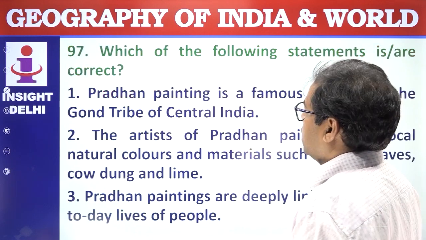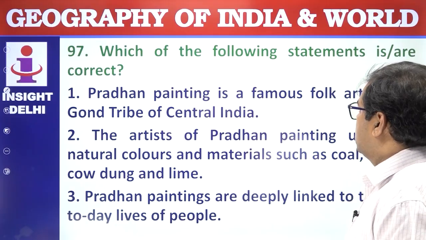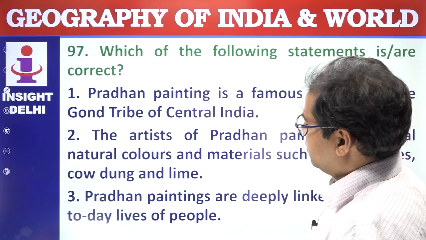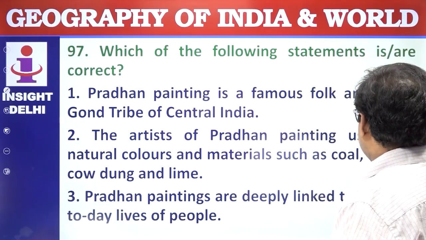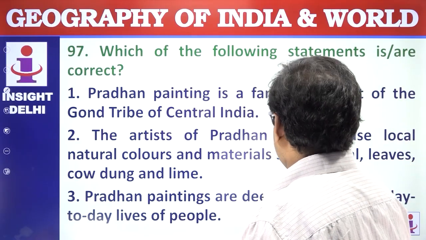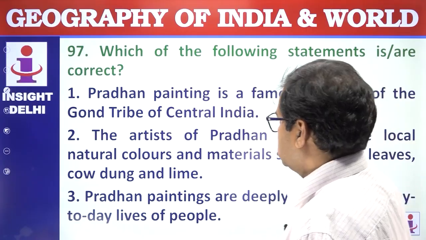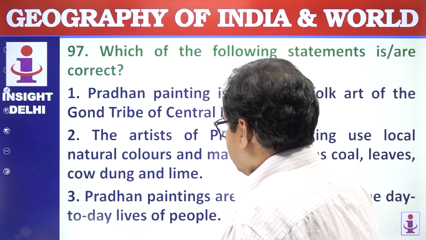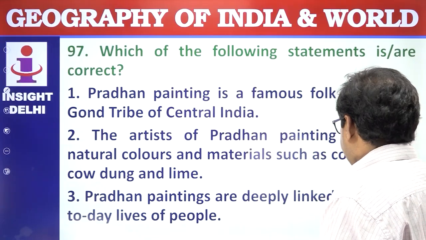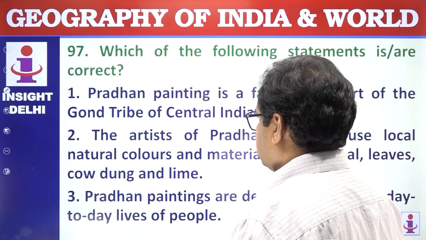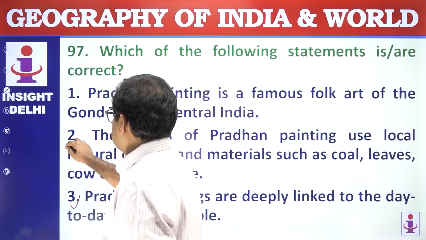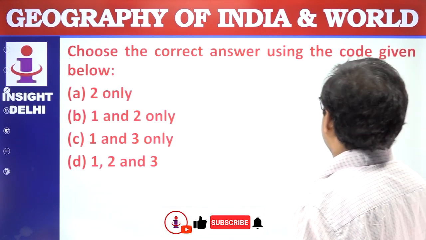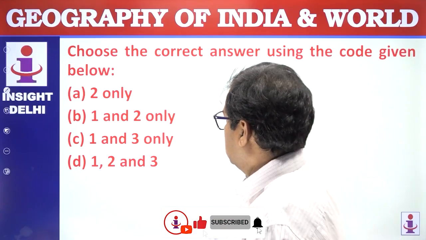Which of the following statements are correct? Pradhan painting is a famous folk art of the Gond tribe in central India. The artists of Pradhan painting use local natural colors and materials such as local leaves, cow dung, coal and lime. Pradhan paintings are deeply linked to the day-to-day lives of the people. So this is correct. All these 3 statements are correct. Which is the correct answer using the code given below? 1, 2, 3. Answer is D.